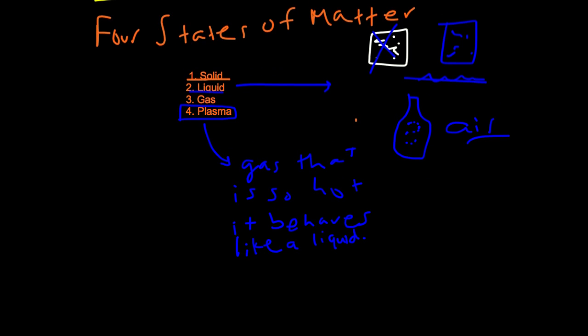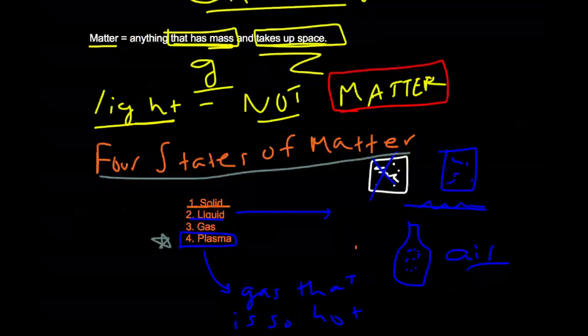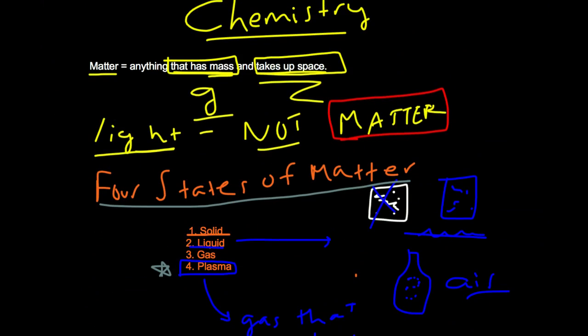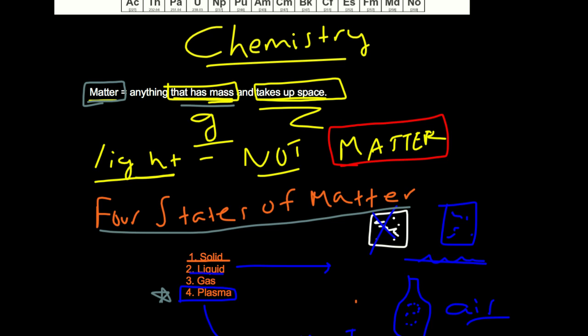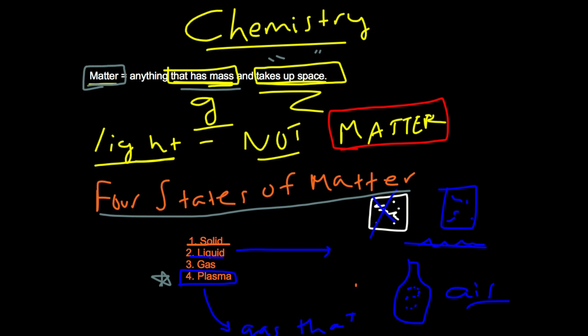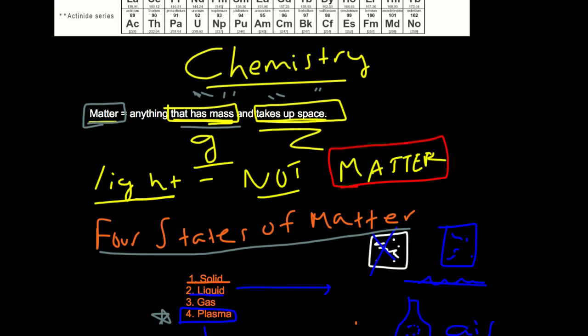Now I have a question for you. What is the most plentiful state of matter in the universe? You'd think gas, right? However, it is plasma. The reason is, when we think about the universe, we're thinking about matter. But as you'll learn later, it's really weird because a bunch of the universe isn't exactly matter. Some things have mass, but don't take up space. Some things take up space, but they don't have mass. Isn't that weird?